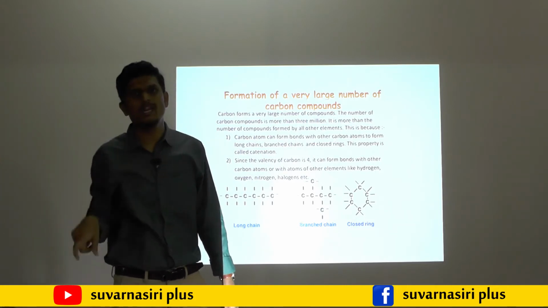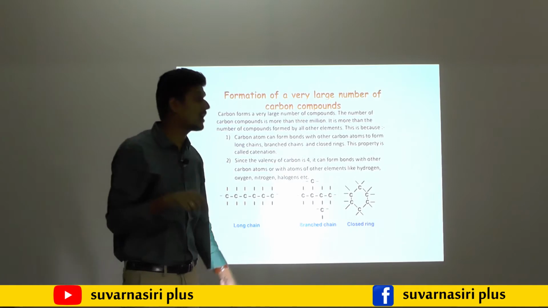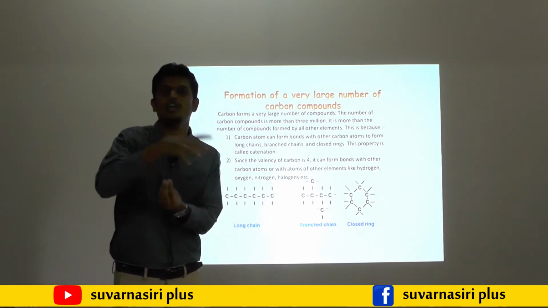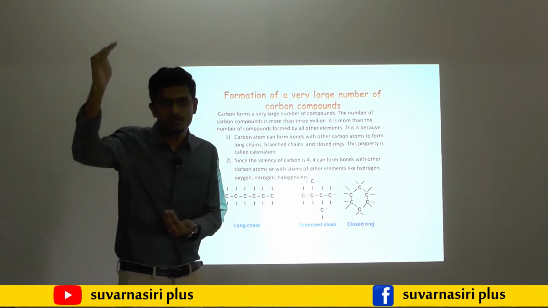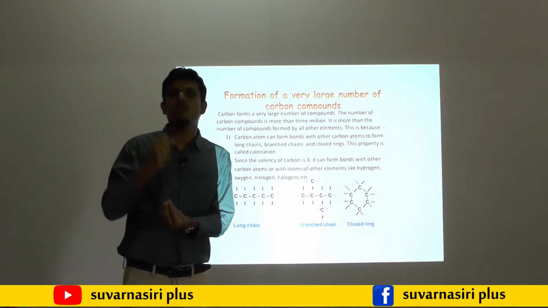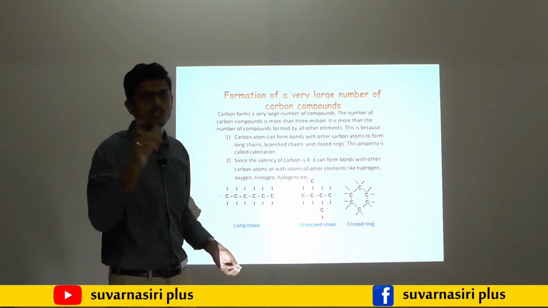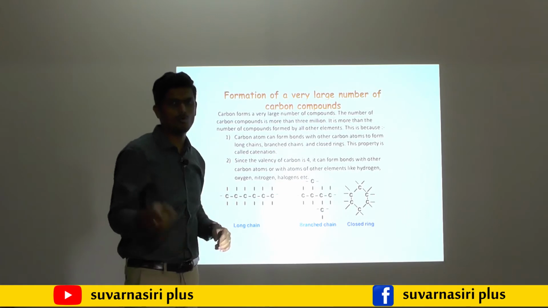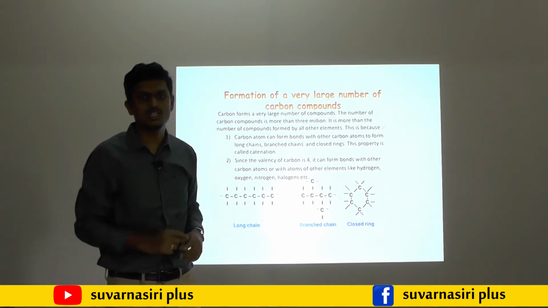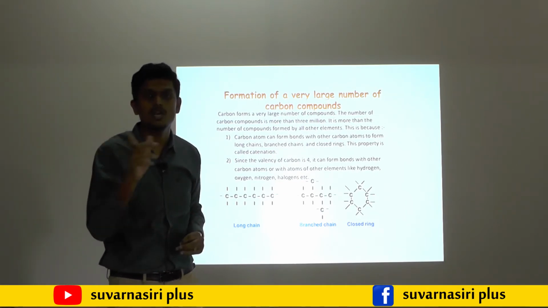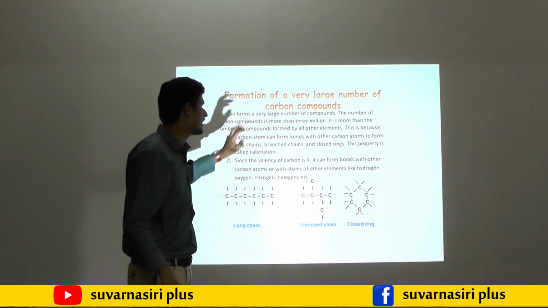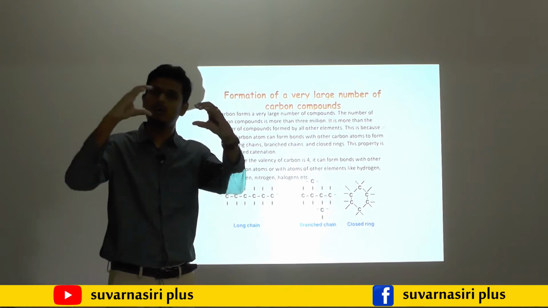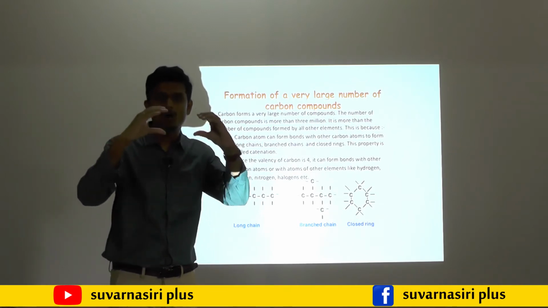The entire carbon family has tetravalency, but carbon has the smaller atomic number, so it forms the strongest covalent bond. The smaller the atomic number, the stronger the bond formation. So why is there a very large number of carbon compounds? Or else the heading can be changed like this: why is carbon called a unique element? One reason is catenation. What is meant by catenation? We will discuss it. Carbon links with carbon, carbon bonds with carbon itself.